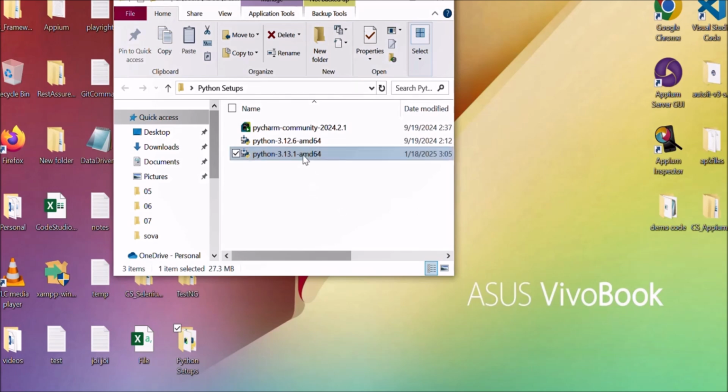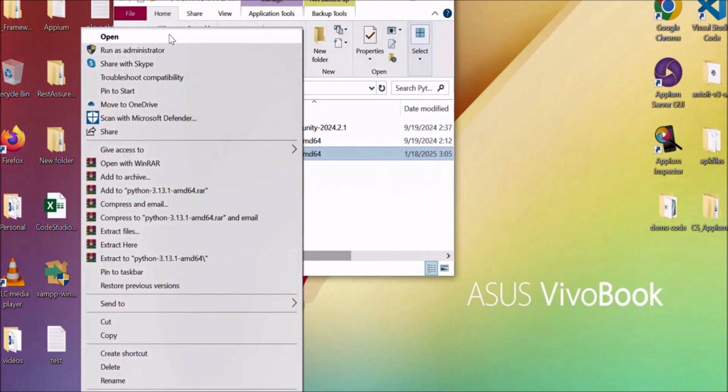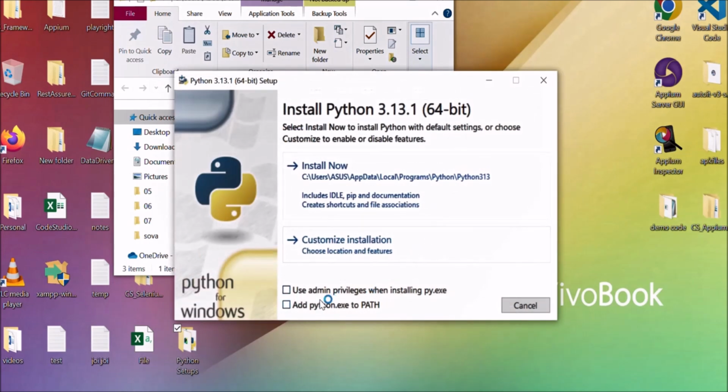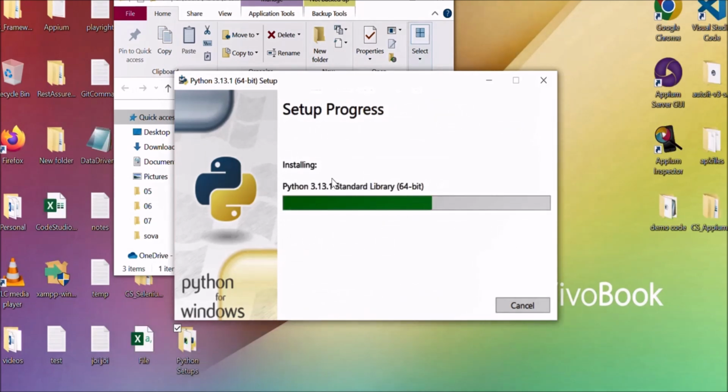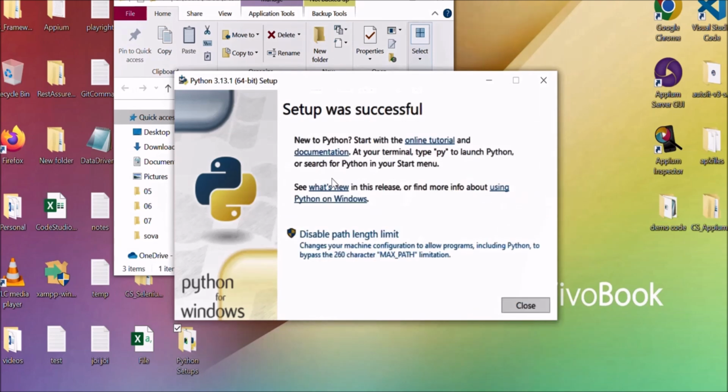Now open the installer by right clicking on it. Just right click on this and open it. And here you have to check these two boxes, use admin privilege and add python.exe to path. And click on install now. It will take a couple of minutes to install. Once it is done, it will show you a success screen. Now see, the setup was successful.